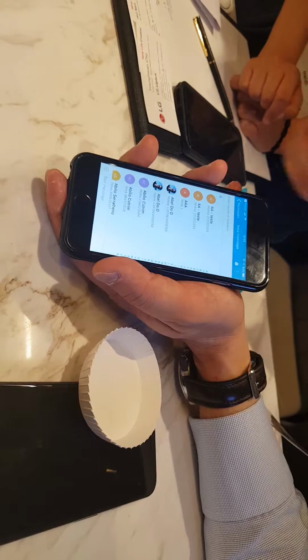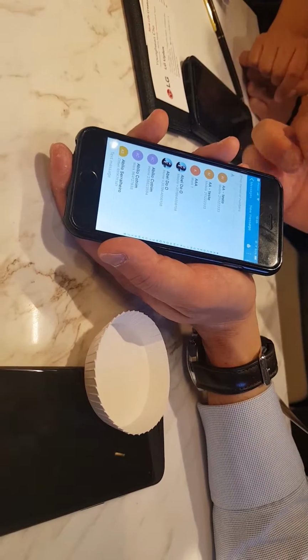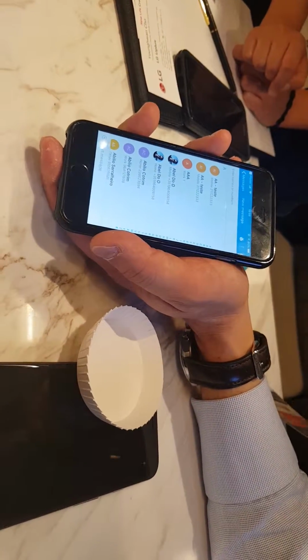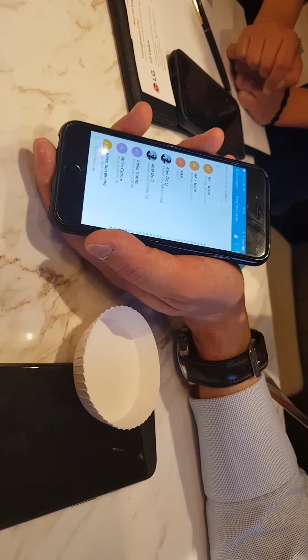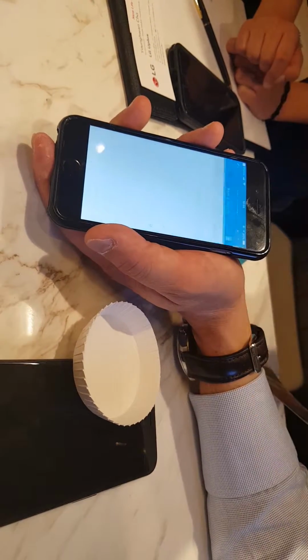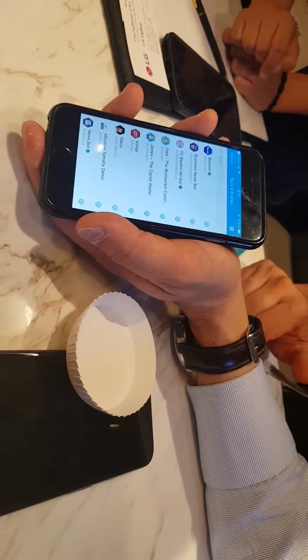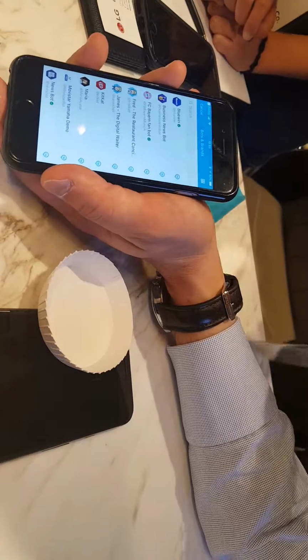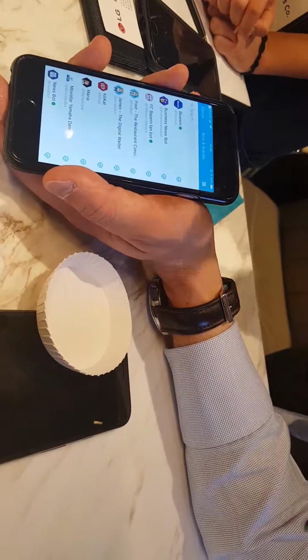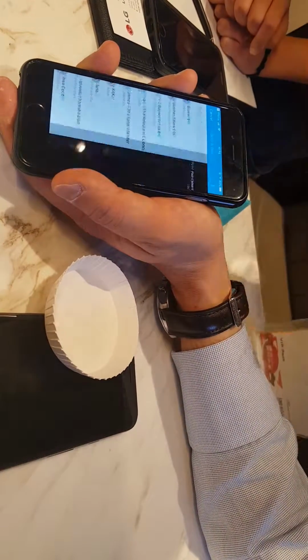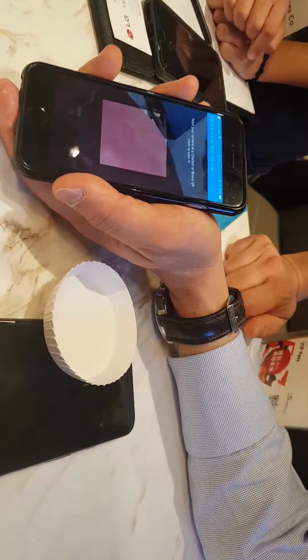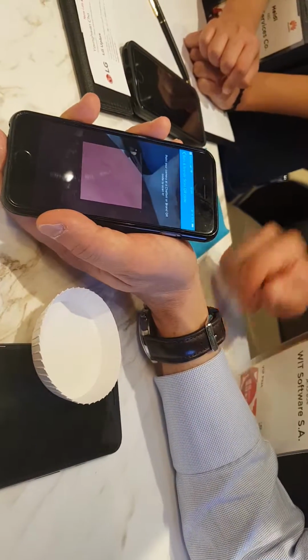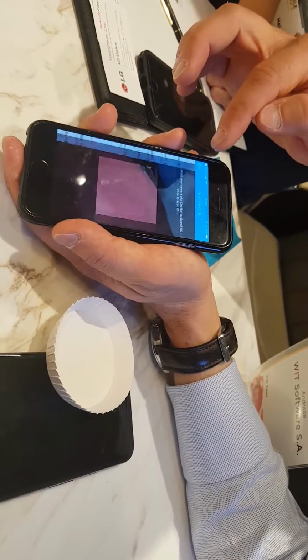It's asking for composing a message to my contact list, but I can say that I want to compose a message to a bot, to a brand. And then there is a list of my common services and companies and brands that I use to talk to. But then I can scan this new one. Okay, I got it.